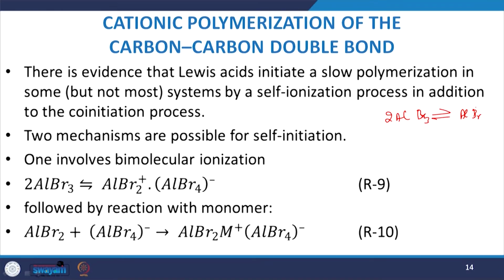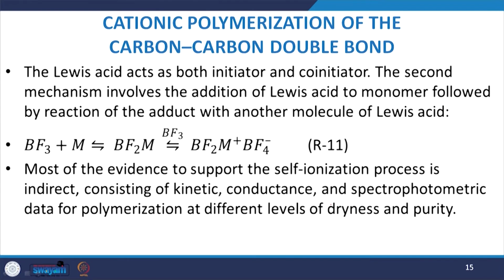This is followed by the reaction with a monomer, because when you produce this initiator, you can react it with the monomer to give this ionic species. Here one monomer is reacted and gives you this ionic species. The Lewis acid acts as both initiator and co-initiator.